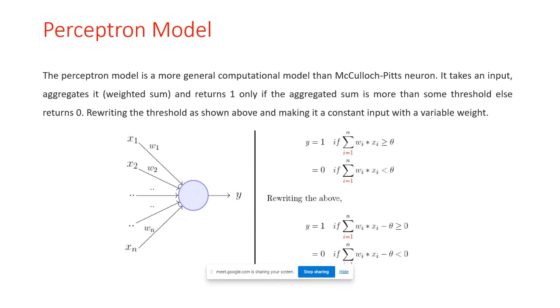Now rewriting the threshold and making it a constant input with a variable weight. So we previously discussed: the summation minus theta, if it is greater than or equal to 0, then y equals 1, otherwise 0.